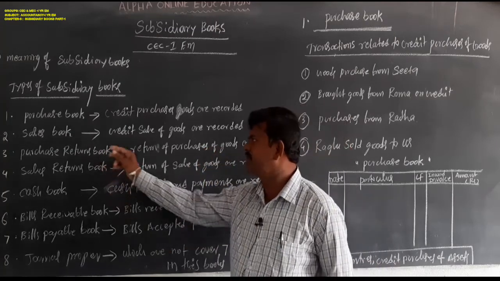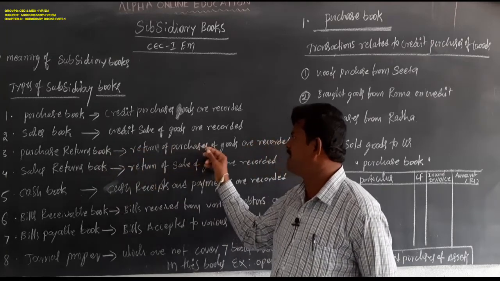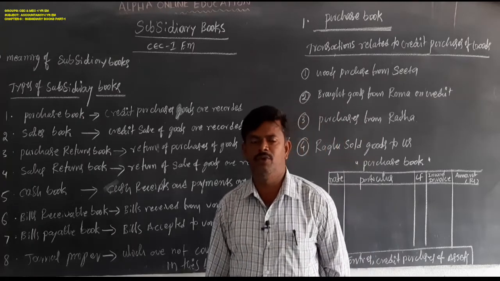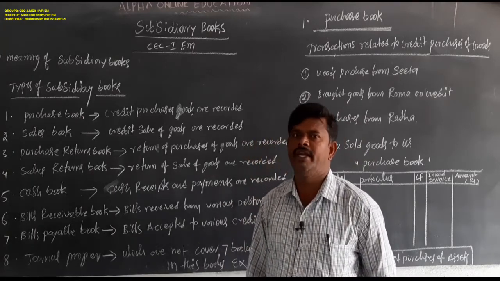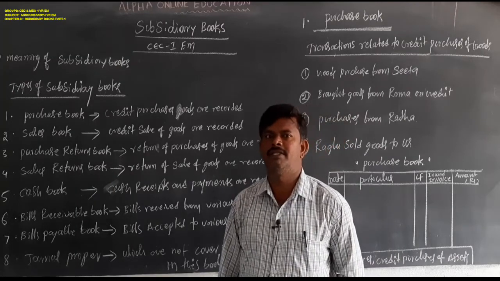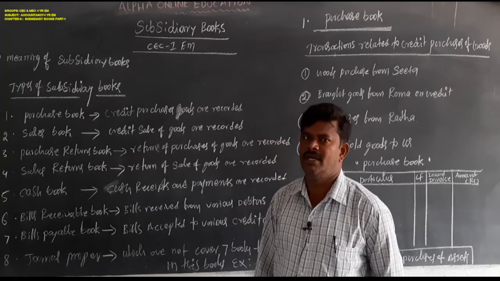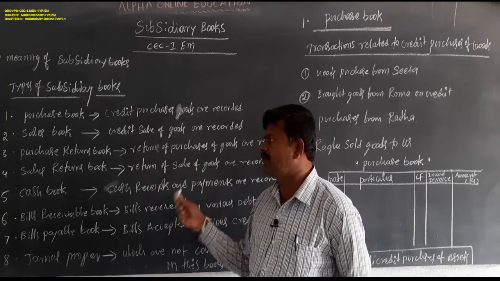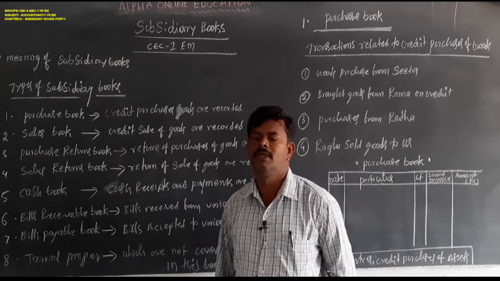In the purchase returns book, return of purchased goods is recorded. If goods are defective and we return them to suppliers, it is called purchase returns. Purchase returns must be recorded in the purchase returns book.